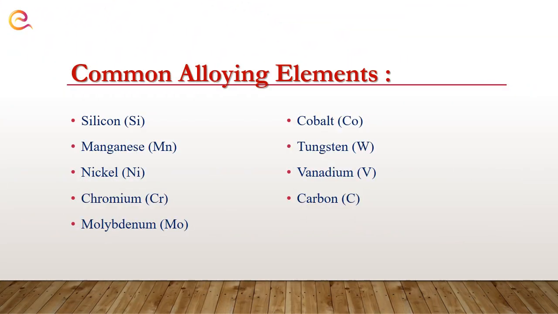Here is a list of some common alloying elements which are generally used with steels. The list consists of silicon, manganese, nickel, chromium, molybdenum, cobalt, tungsten, vanadium, carbon, etc. We will see their effects on steels one by one.